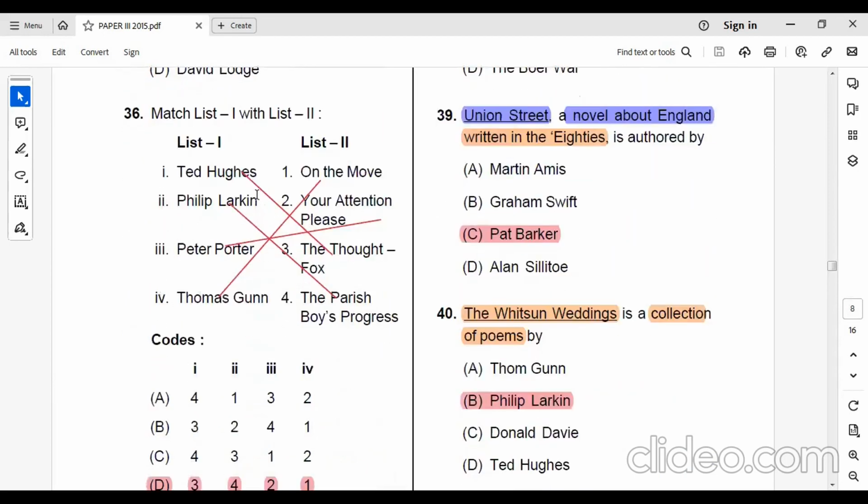Now let's match. Ted Hughes belongs to The Thought-Fox. Philip Larkin belongs to The Parish Boy's Progress. Peter Porter belongs to Your Attention Please. And Thom Gunn belongs to On the Move.